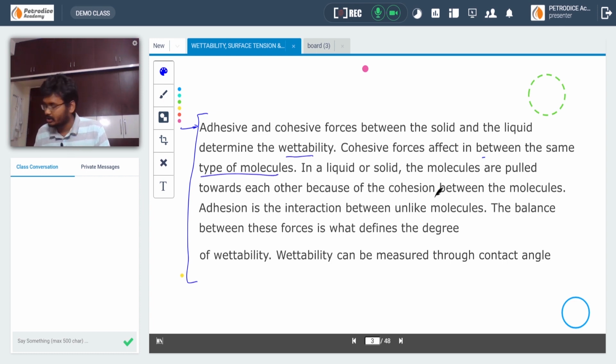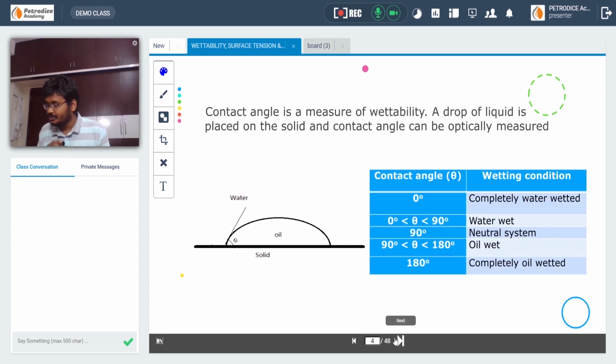In a liquid or solid, the molecules are pulled towards each other because of cohesion. That is cohesive forces between the molecules. Adhesive forces, or adhesion, is the interaction between unlike molecules. The balance between the forces is what defines the degree of wettability. Wettability is generally defined through the contact angle, theta. And there is another term which is used to define wettability, which we will talk about in the next PPTs.